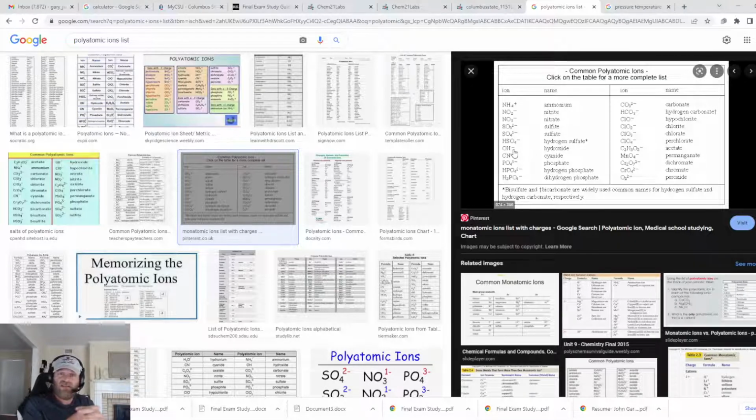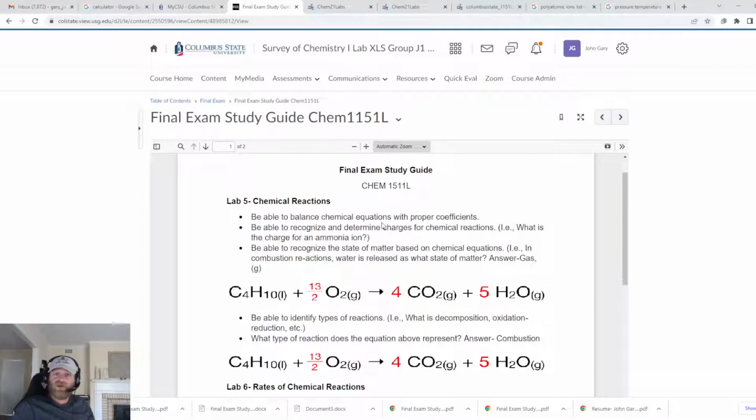You can just imagine it as being its own little compound element, and it doesn't break apart. So have your little list of polyatomic ions, be able to recognize them, be able to determine charge. Remember we went over valence electrons. If I lose two valence electrons, then I become positively two charged. So it's important that you remember that.